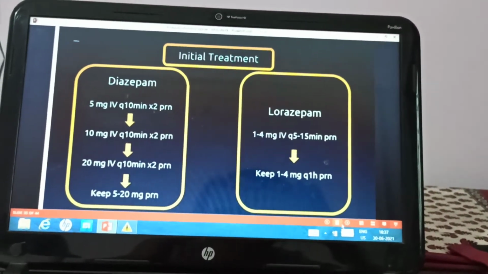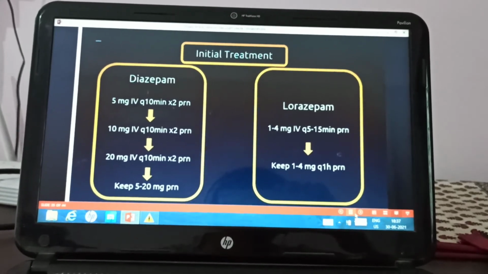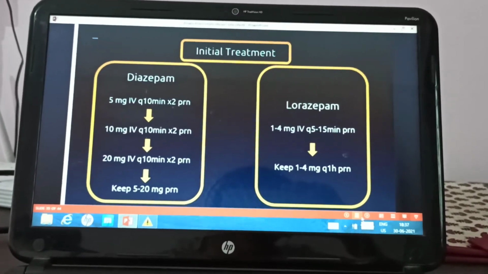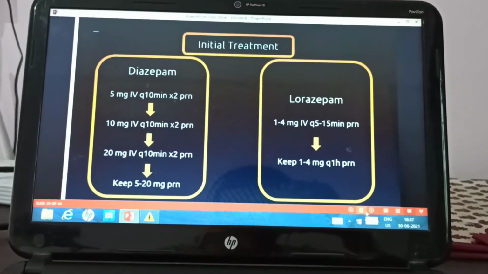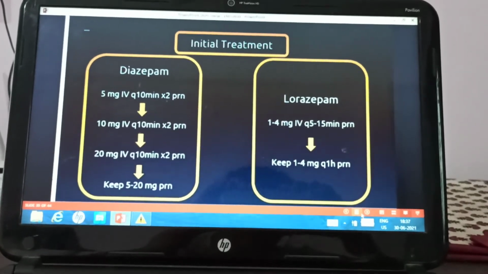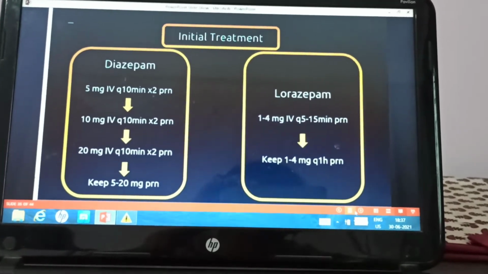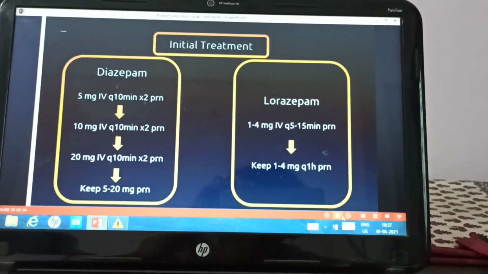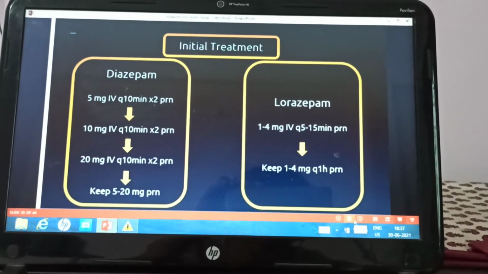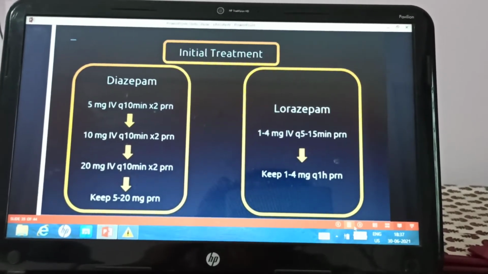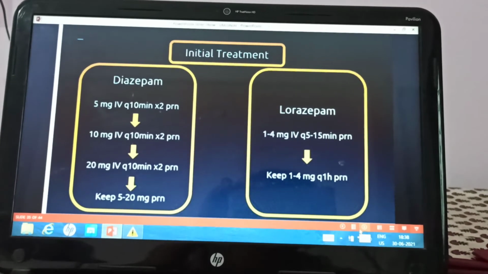Now what is the treatment? Initial treatment is benzodiazepines. Diazepam can be started or lorazepam can be started. Diazepam 5 milligram IV, can be given from 5 milligram to 20 milligram. Lorazepam 1 to 4 milligram every 15 minutes.